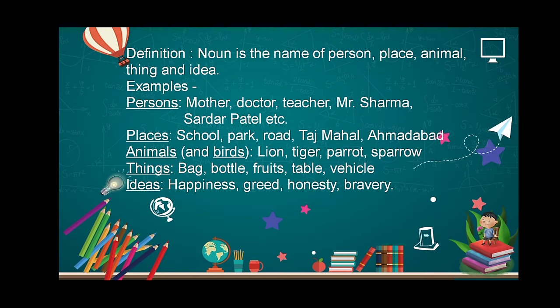Animals and birds also, like lion, tiger, parrot, sparrow, etc. Things like bag, bottles, fruits, table, vehicle, and many more. Ideas like happiness, greed, honesty, bravery, and some other ideas also you can add.